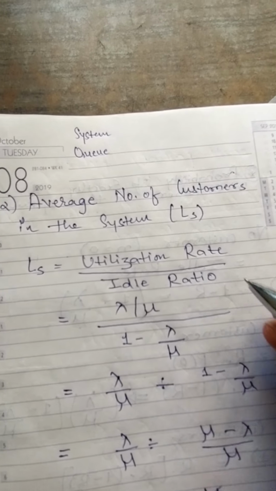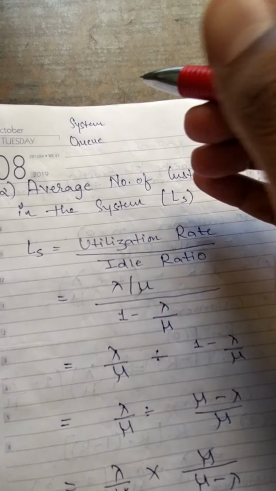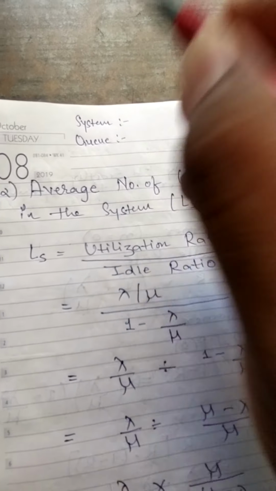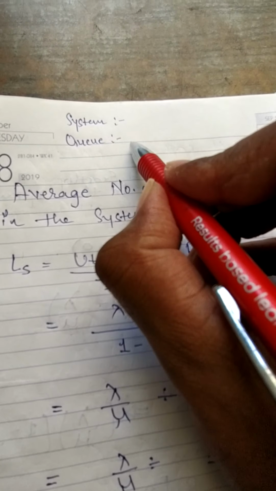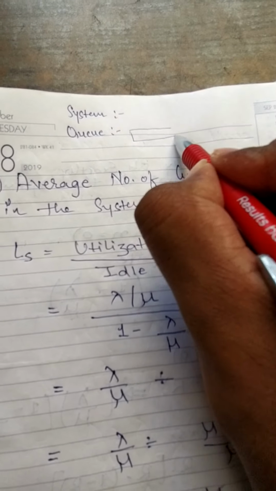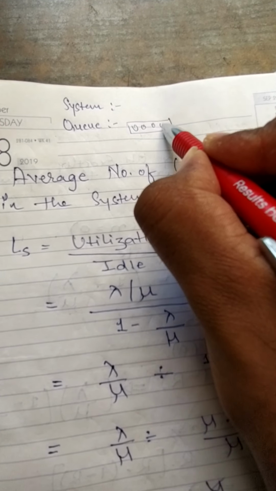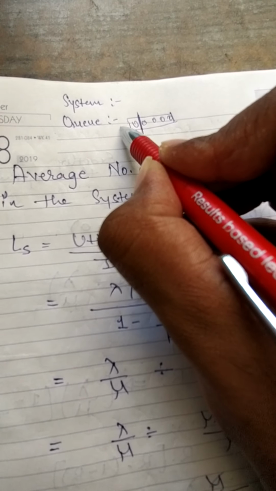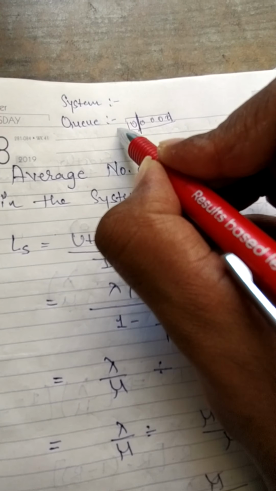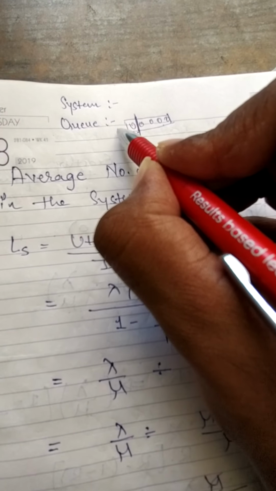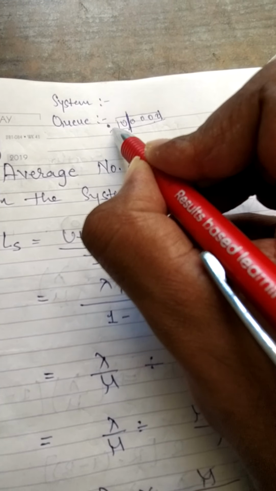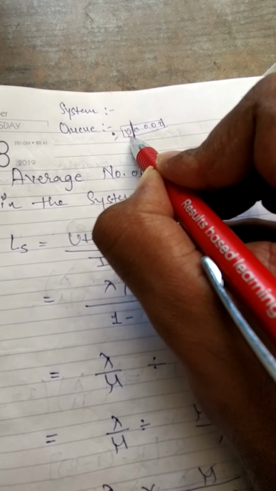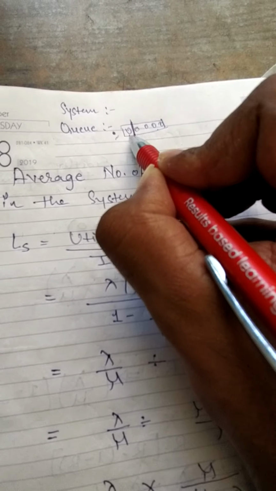Okay, so before I start today's video and the basic concepts, I would like to make you understand the difference between a system and a queue. See, queue means the number of people waiting. If I talk about these 2, 3, 4, 5 people, then at a time, this one individual is being provided service. Like if he's standing at a counter and he's being served by this server, this executive is servicing him, then this individual customer is not a part of the queue, right? This individual customer is a part of the service.